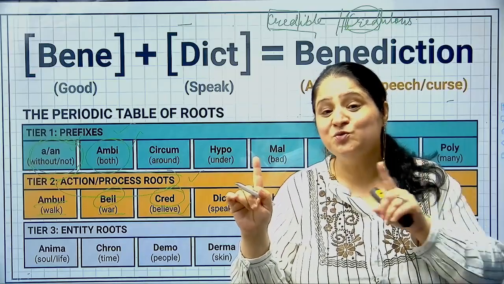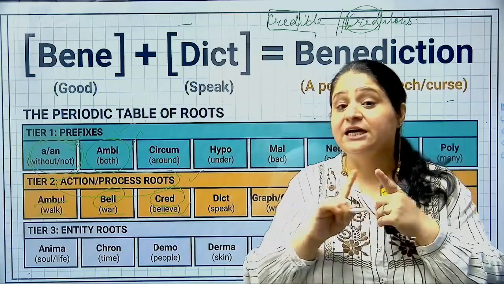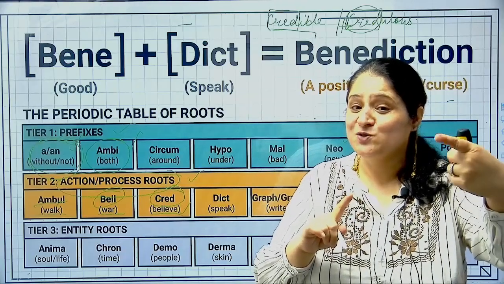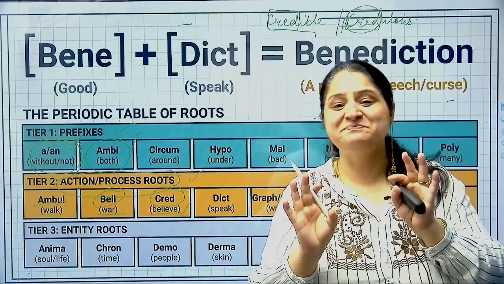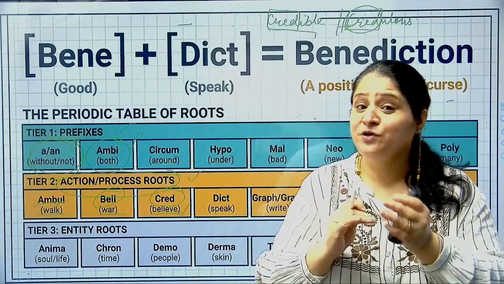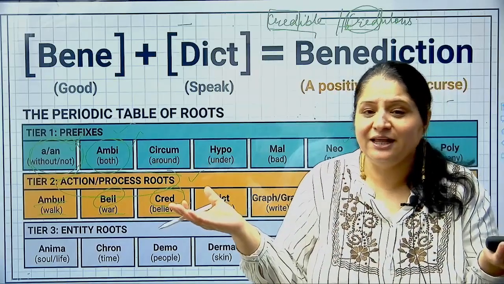Credible is a person whom you trust. Credulous is a person who trusts you. Are you getting it? So credulous is that person who is very simple, who is very naive, right? Who is a gullible, guileless kind of a person. So he trusts anybody and everybody like anything.